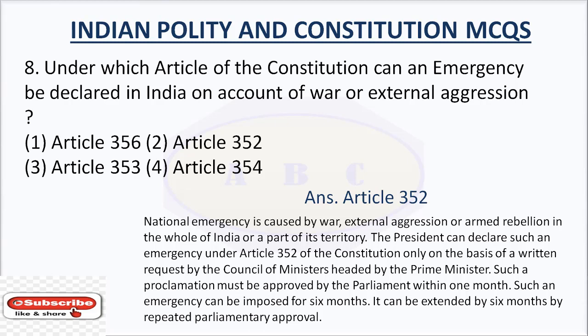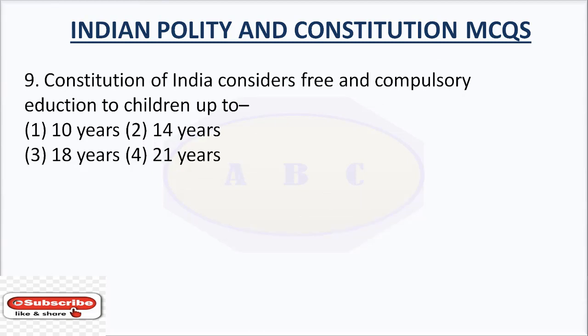The President can declare such an emergency under Article 352 of the Constitution only on the basis of a written request by the Council of Ministers headed by the Prime Minister. Such a proclamation must be approved by the Parliament within 1 month. Such an emergency can be imposed for 6 months. It can be extended by 6 months by repeated parliamentary approval.